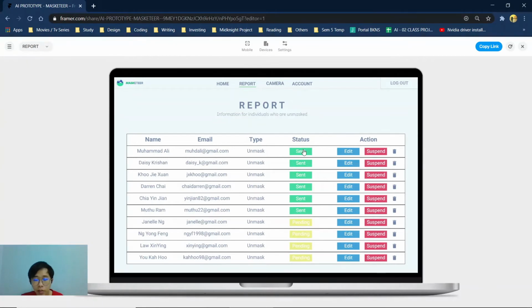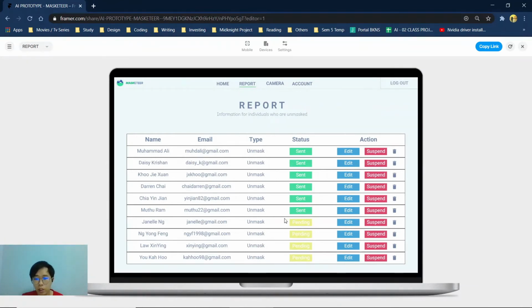Because we have an auto emailing system to send out the receipt of the fine to that person, this status represents whether the email has been sent or not. And then over here we have the actions to edit that person's information, and to suspend or delete the record of it.